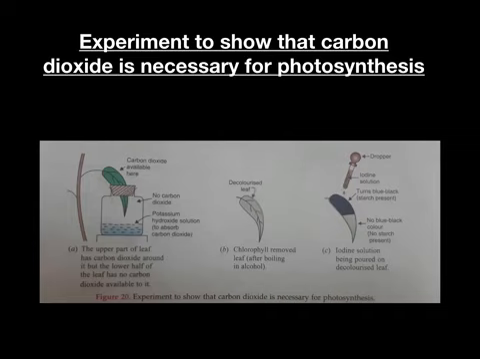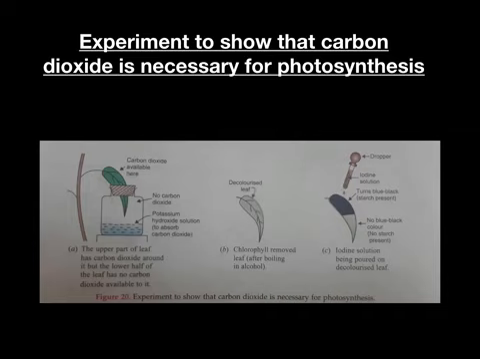Remove the green color chlorophyll from the leaf by boiling it in alcohol. In this way, we get a decolorized leaf. Wash the decolorized leaf with water to remove any chlorophyll which may stick to it. Pour iodine solution over the colorless leaf and observe the change in color of the leaf.